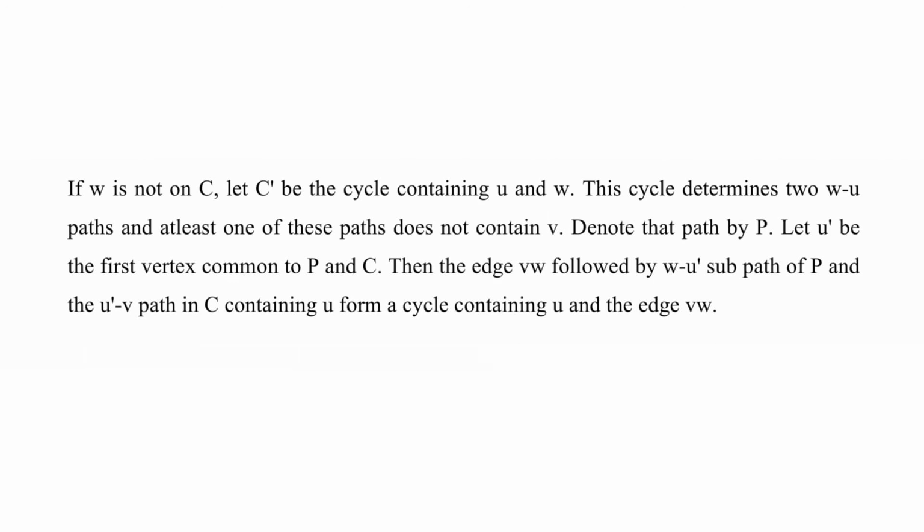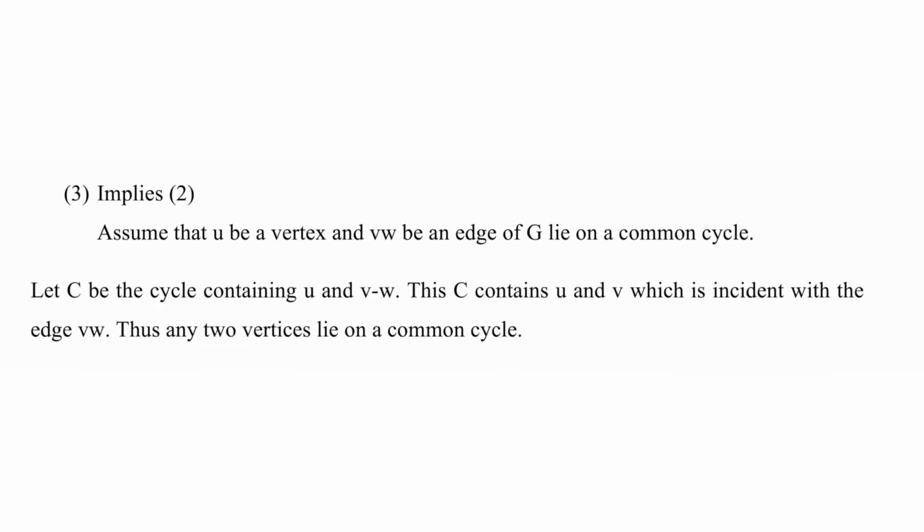So, we proved it. Now, we are going to prove 3 implies 2. Assume that a vertex u and an edge vw of G lie on a common cycle. Let C be that cycle containing u and the edge vw. This cycle C contains u and v, which is incident with the edge vw. Thus, any two vertices lie on a common cycle, which we proved.